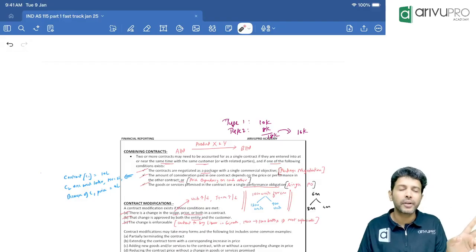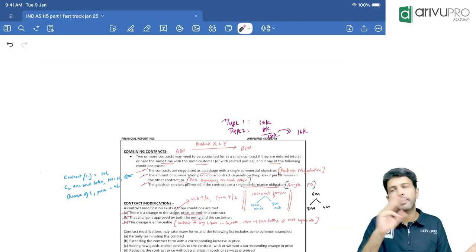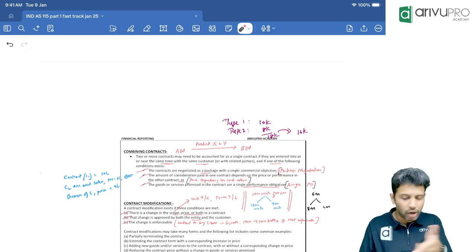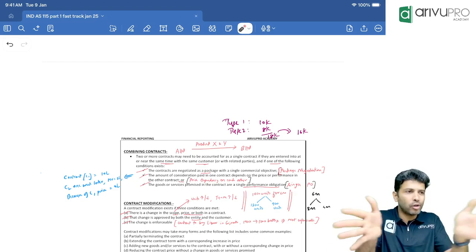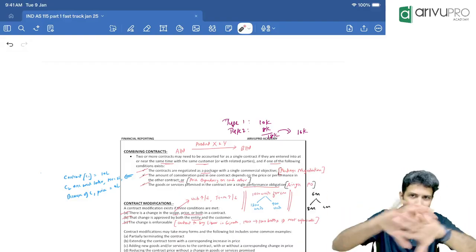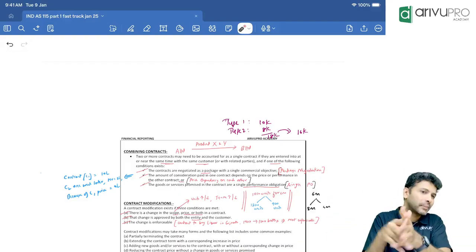One of the three being: it should be a package negotiation, or the price of one contract is dependent on the other, or it represents a single PO. If it is a single PO, you'll obviously combine. Now you understand, single PO means you cannot treat them as separate. They become one. That's the third condition.